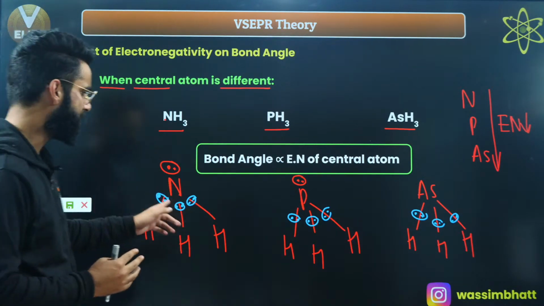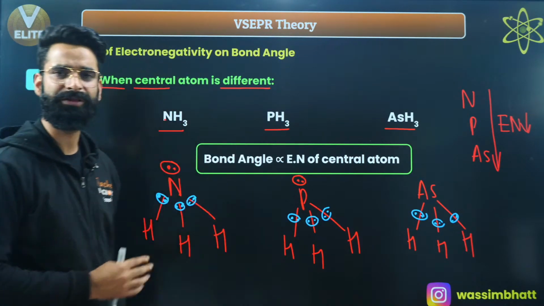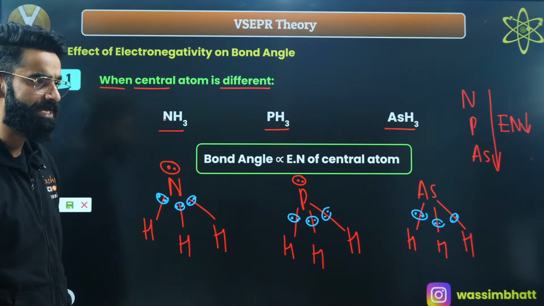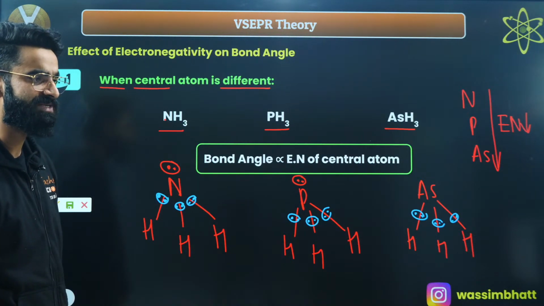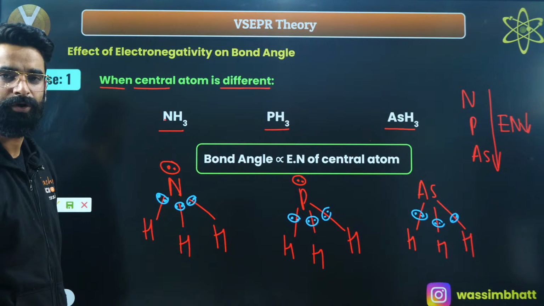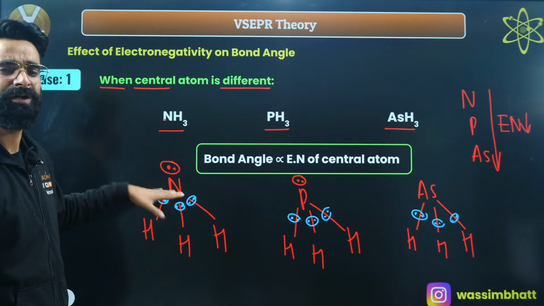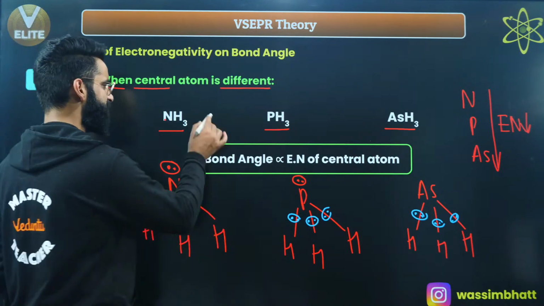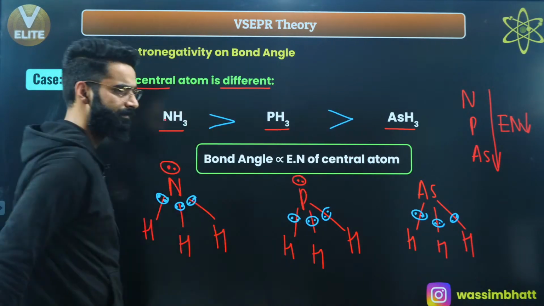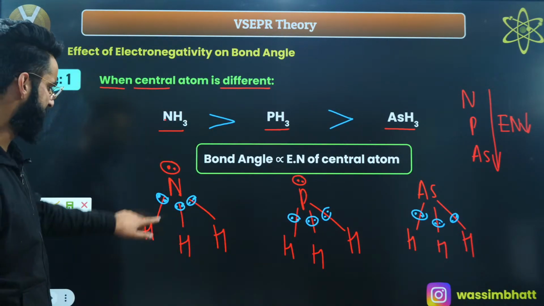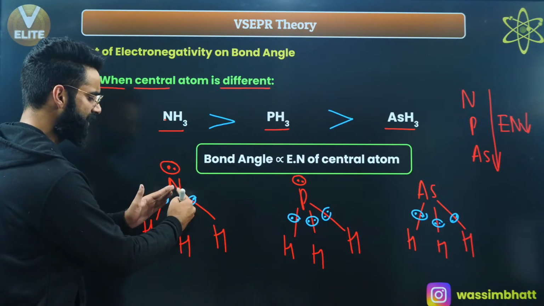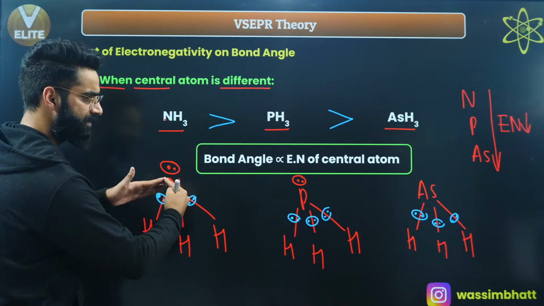If I ask you among all these three, wherein you see the bond angle to be maximum: wherever the electronegativity of the central atom is more, there only the bond angle is going to be maximum. So this is the expected bond angle, right? Because the repulsions over here are going to be more, due to which the bond angle is going to increase a bit, yeah?